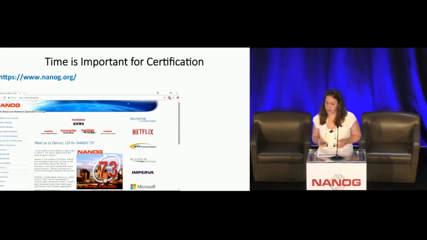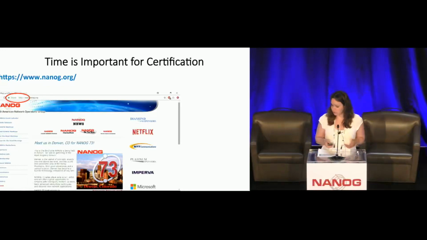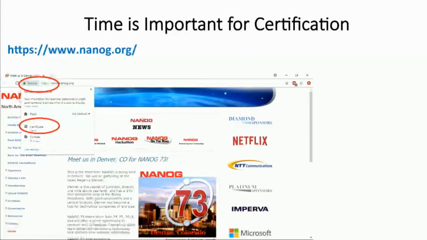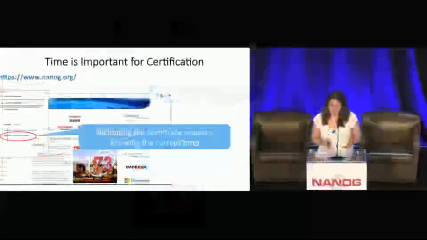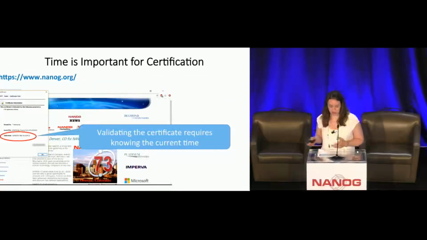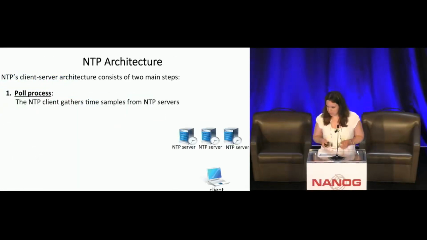So, for example, when we access a website with HTTPS, our browser checks that the server it communicated with actually hosts this website. In order to do so, it looks at the certificate, which contains the certificate information and the expiration date. So in order for our browser to check it, it needs to know what the time is. And wrong time in our browser can lead us to accept old and maybe compromised certificates.